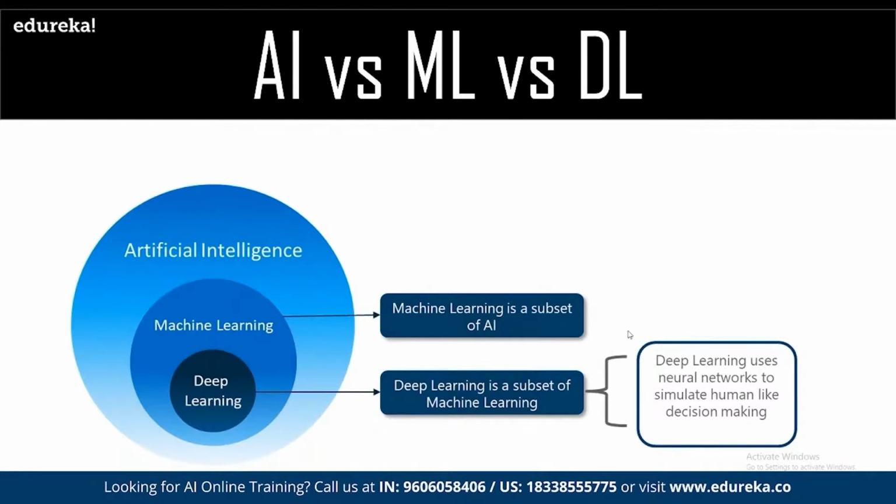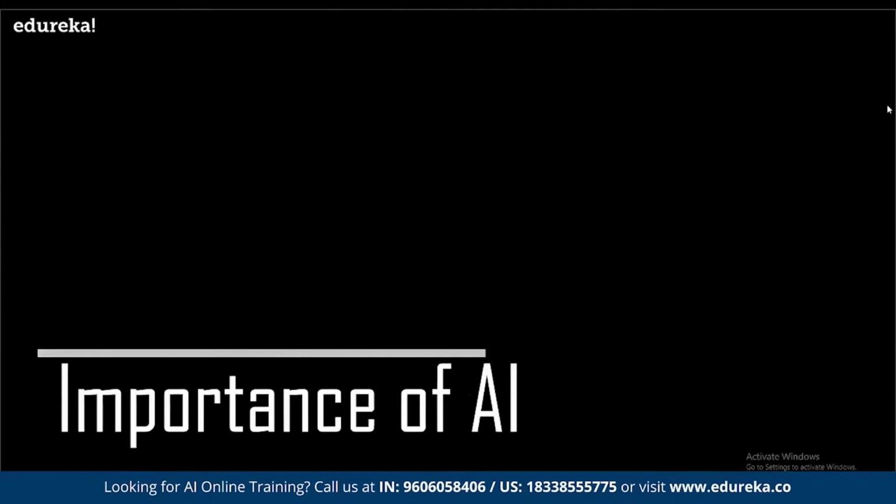So when we reach a decision point, where we have to choose between two options, then for solving that kind of complicated issue, that's where we talk about machine learning, or deep learning, going forward step by step. Next, we have the importance of AI.